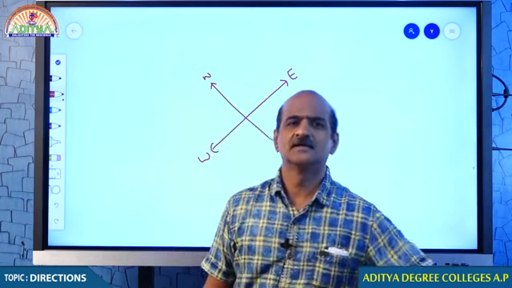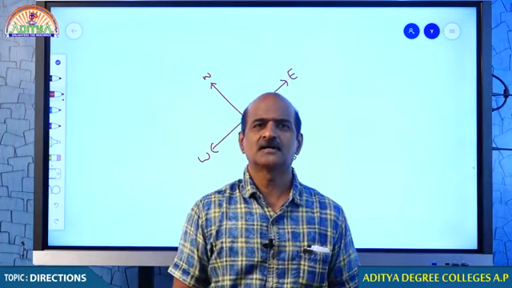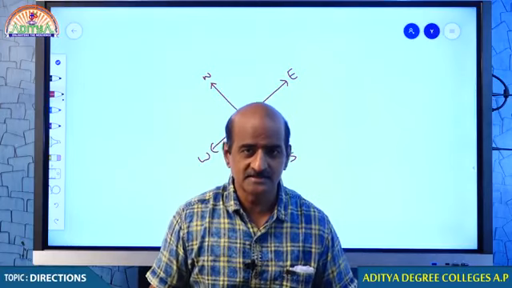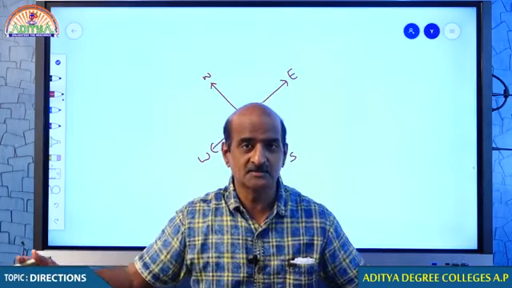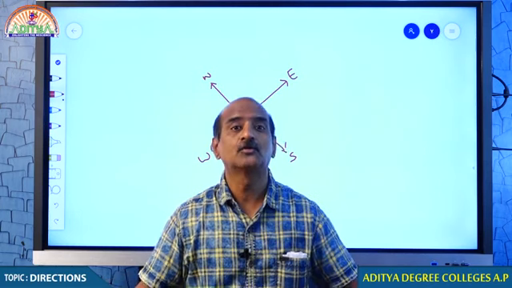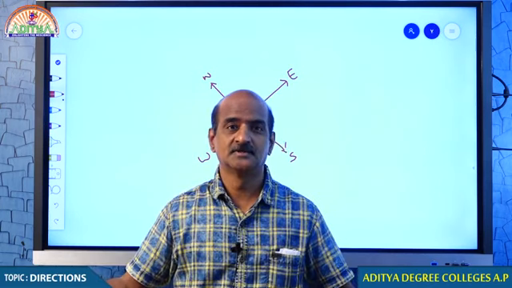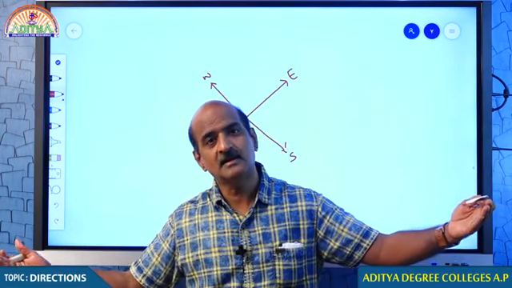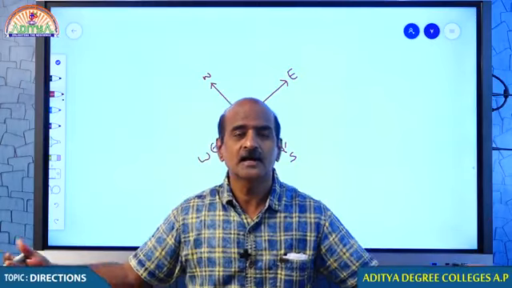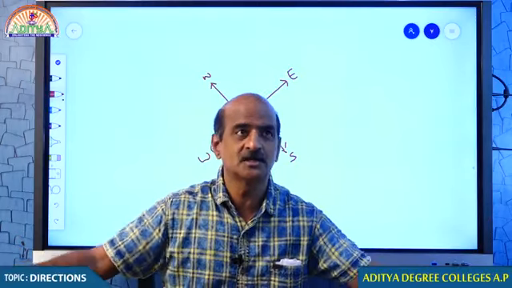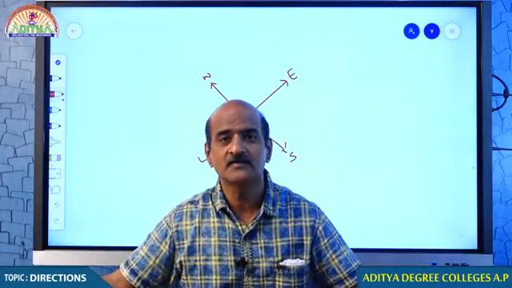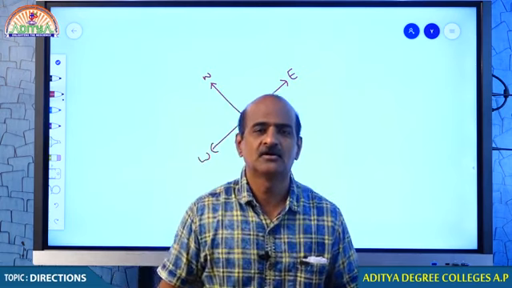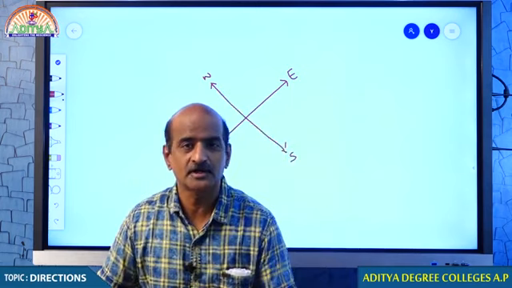Students, are not directions so important? Oh my God, they are very, very important, man. The total navigation system depends on this. The total aviation. You see, a flight rises in Rajahmundry and they land in Bangalore, Chennai. How do they identify this is Bangalore, this is Chennai? Because on the sky, how can they identify? This is navigation. Navigation depends on directions, latitude, longitude.